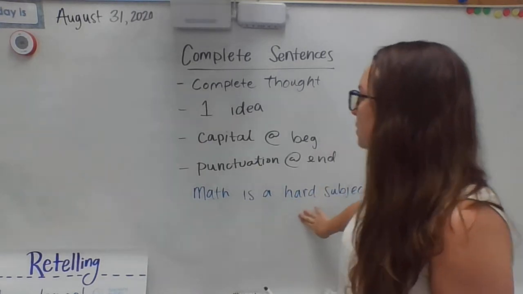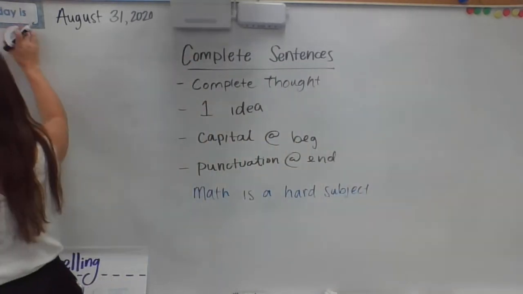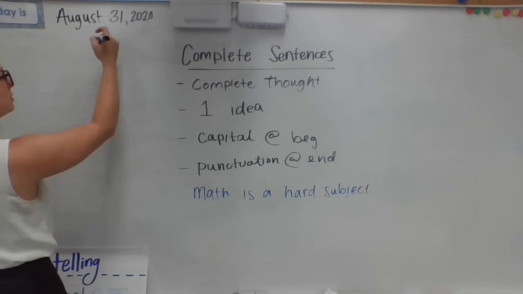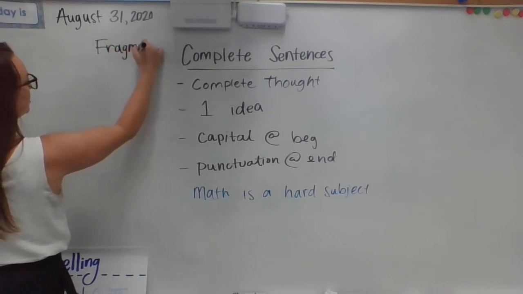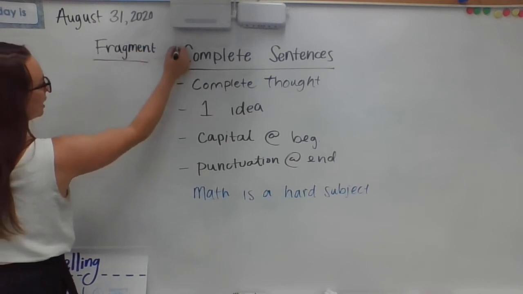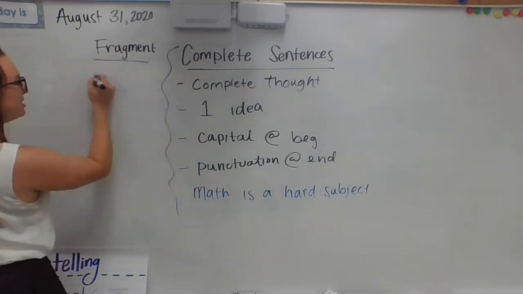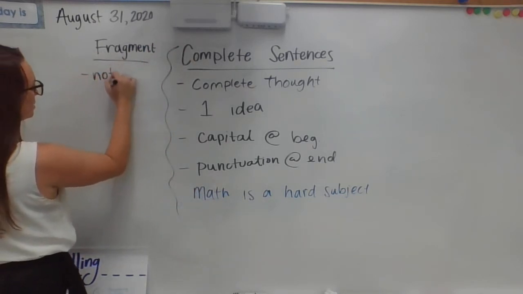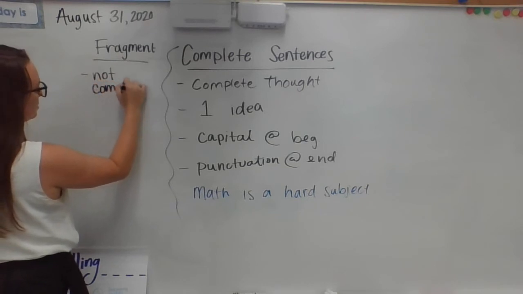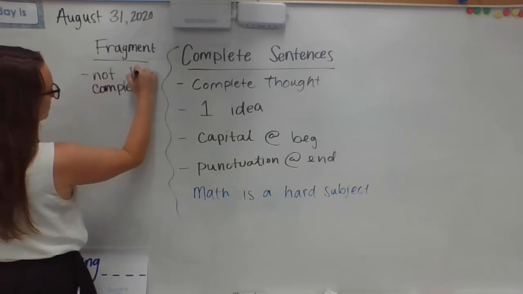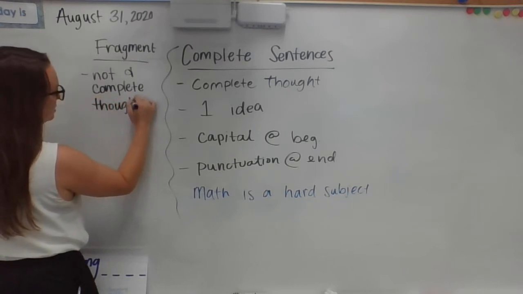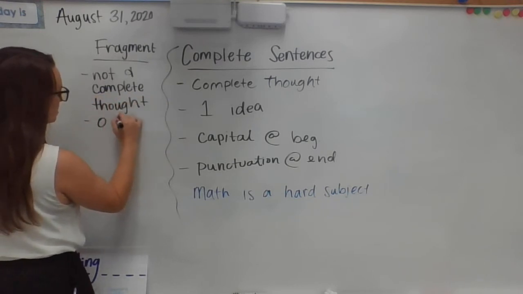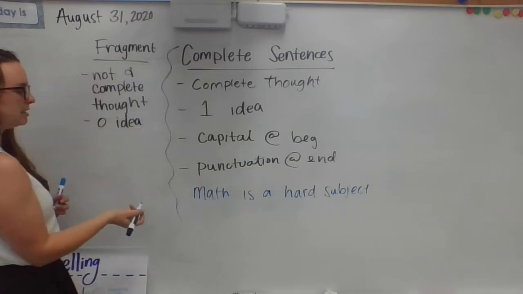So we also might have fragments. A fragment goes on this side because it's not a complete thought. I always put 0 ideas because it never finishes its ideas.